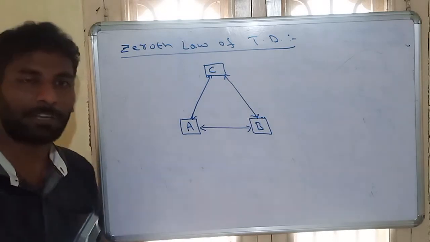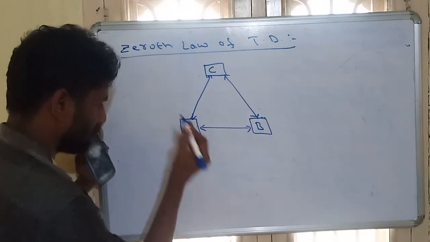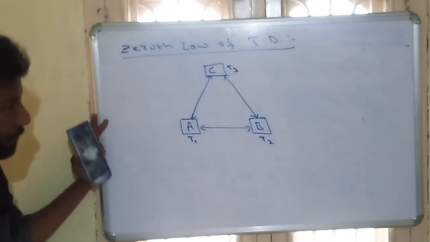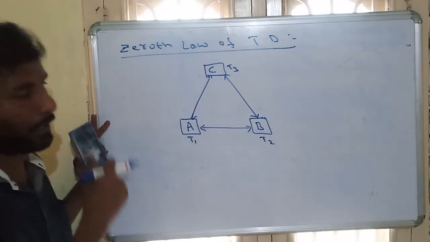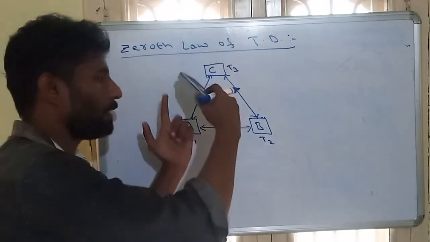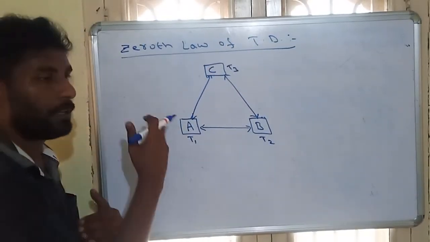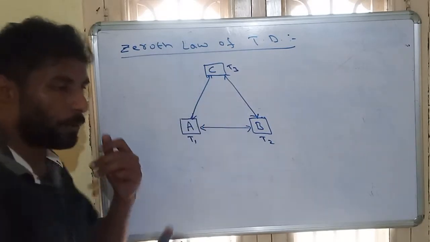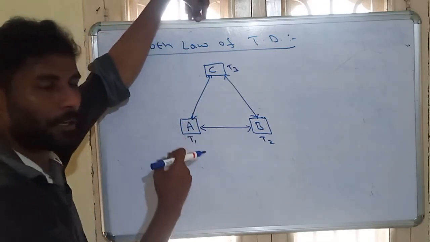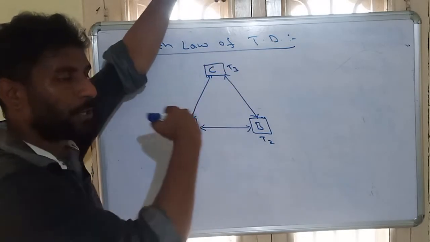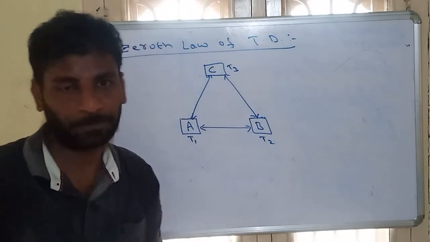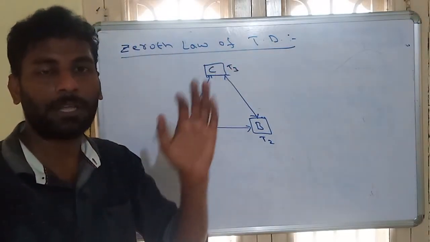So what does thermal equilibrium mean? Suppose its temperature is T1, its temperature is T2, its temperature is T3. First, suppose A and C we are connecting, its temperature is T1, its temperature is T3. Both are at different temperatures. But whenever we connect these systems, heat will be transferred from hot body to cold body. Whenever heat is transferring, the hot body temperature decreases and the cold body temperature increases. At a particular stage, both temperatures must be equal. Then the two bodies are called in thermal equilibrium.